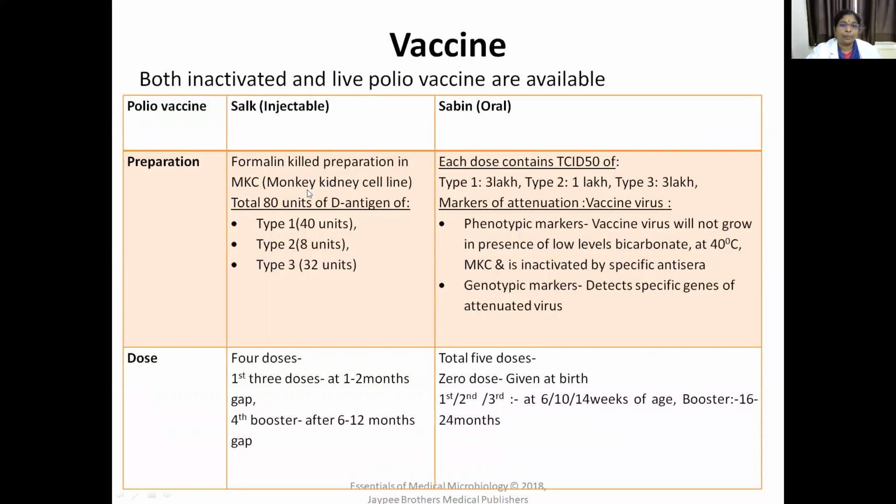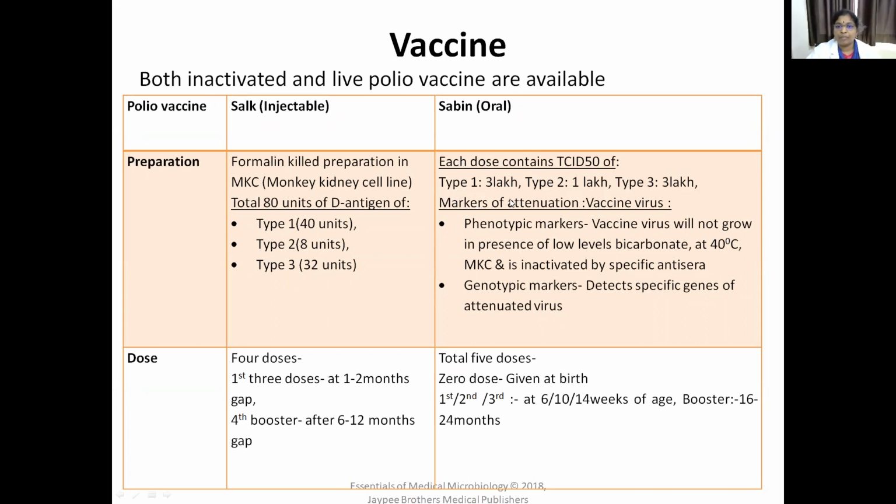This inactivated polio vaccine is prepared from monkey kidney cell line. It is a formalin-killed preparation, and the vaccine consists of 80 units of D antigen: type 1, type 2 and type 3. Type 1 is 40 units, type 2 is 8 units, and type 3 is 32 units. And in the live attenuated oral polio vaccine, each dose consists of type 1, type 2 and type 3 again. Type 1 is 3 lakh units, type 2 is 1 lakh unit, and type 3 is 3 lakh units.